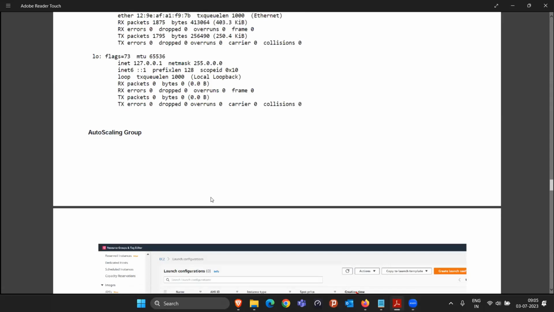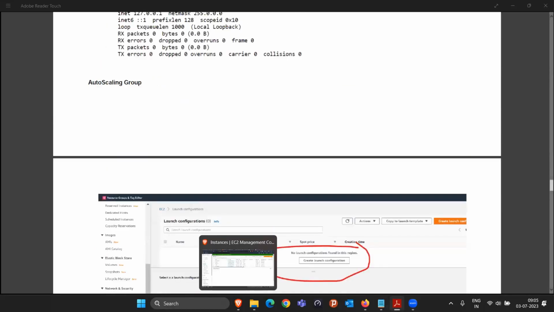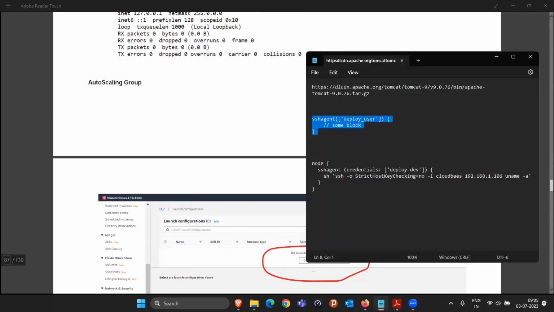Anybody tried to implement any load balancer or something? Have you tested from your end? Yes, yesterday I tested. Working perfectly fine. Is it working perfectly fine? That one, yeah.